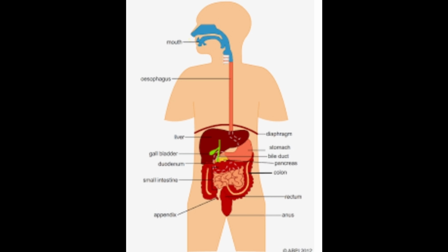Saliva protects the teeth and the lining of the mouth, esophagus, and stomach, and protects against cavities.